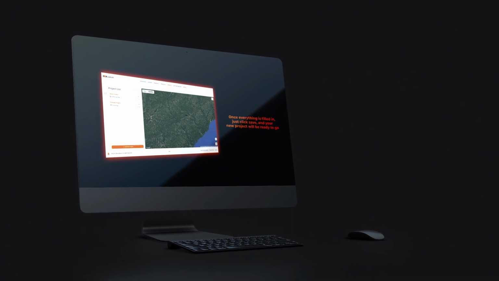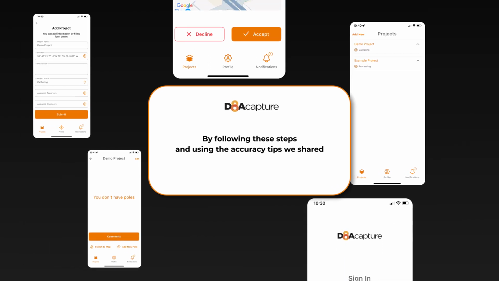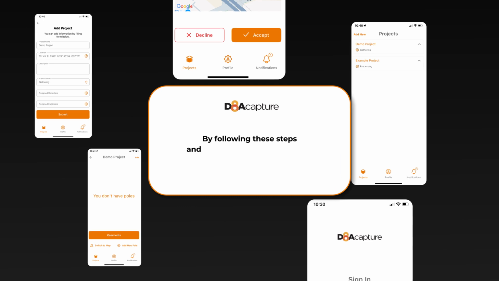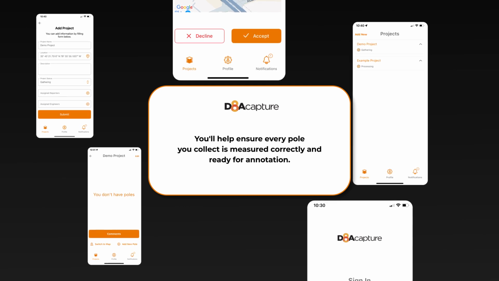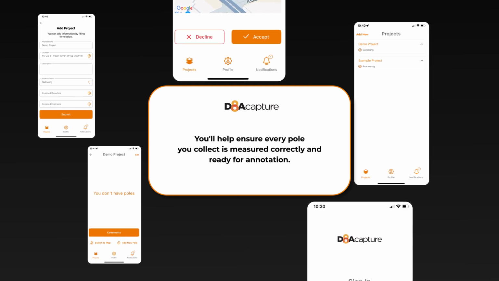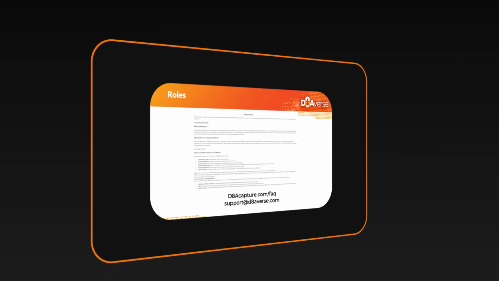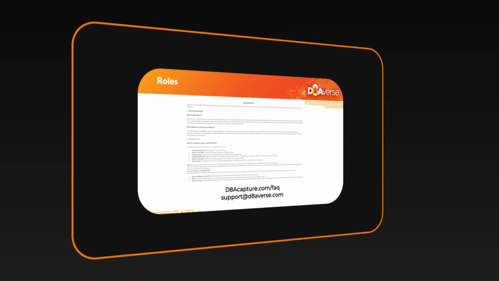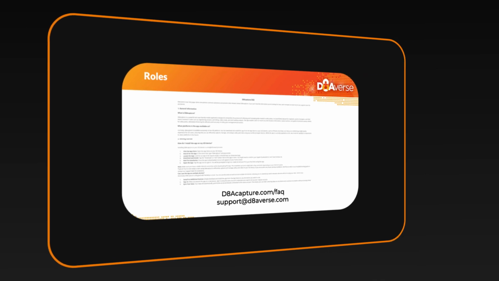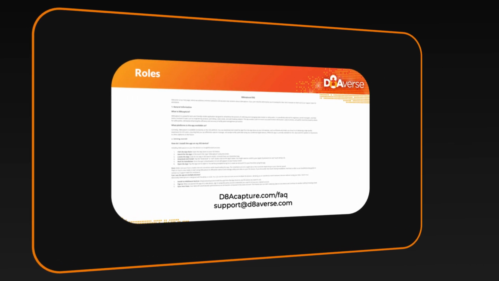By following these steps and using the accuracy tips we shared, you'll help ensure every pole you collect is measured correctly and ready for annotation. If you have any questions, visit our FAQ page or reach out to our support team at support@dataverse.com. We're always happy to help.